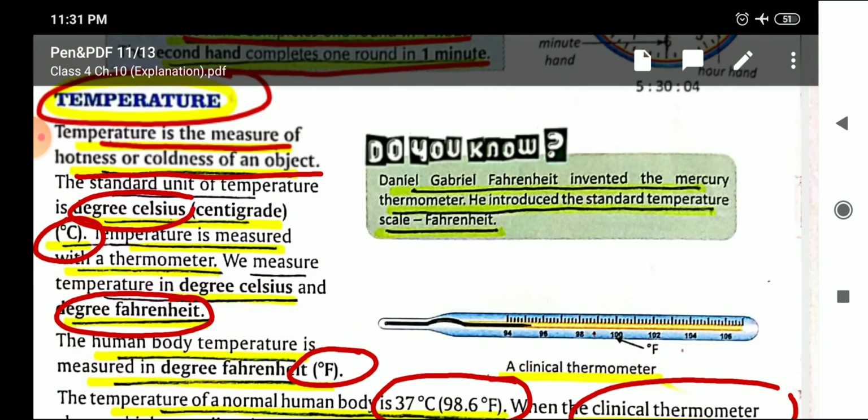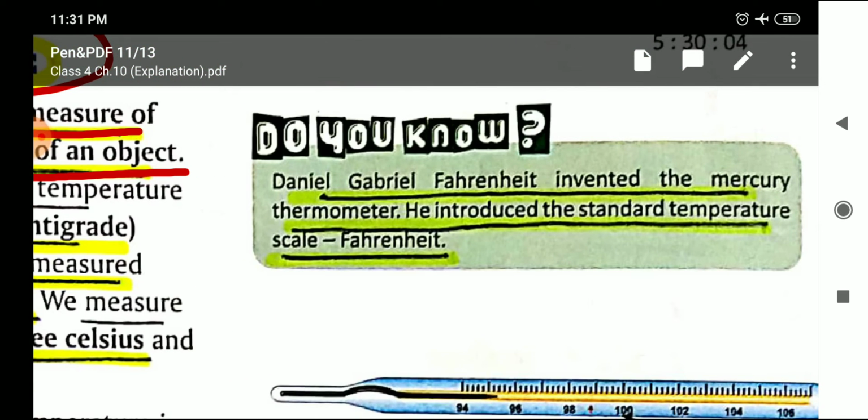Now look here carefully, this do you know box. Daniel Gabriel Fahrenheit was the scientist who invented the mercury thermometer. And he also introduced the standard temperature scale, that is Fahrenheit.